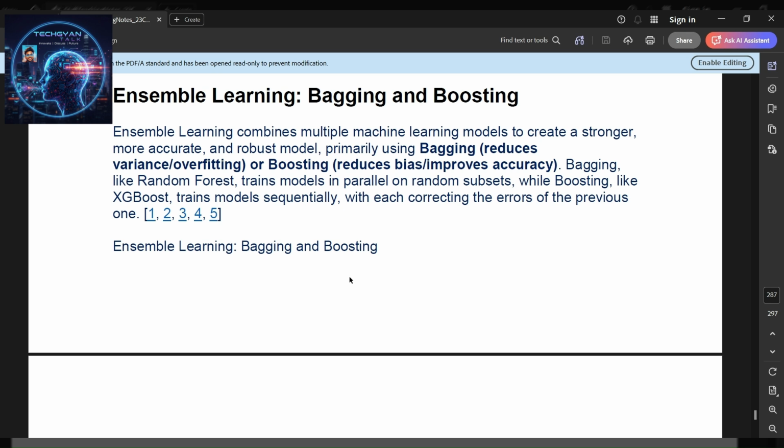So what is ensemble learning? Ensemble learning combines multiple machine learning models to create a stronger, more accurate and robust model, primarily using bagging, which reduces variance or overfitting, or boosting, which reduces bias and improves accuracy. Bagging, like random forest, trains models in parallel on random subsets, while boosting, like XGBoost, trains models sequentially, with each correcting the errors of the previous one.